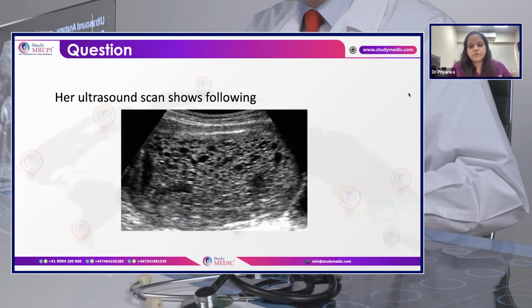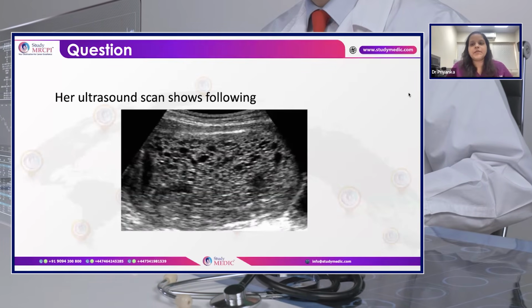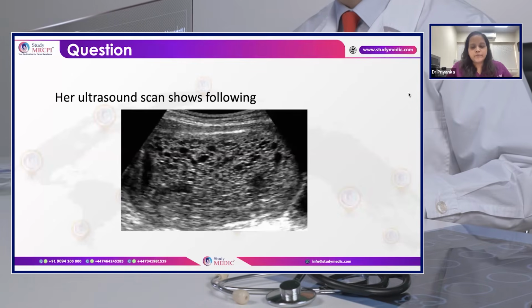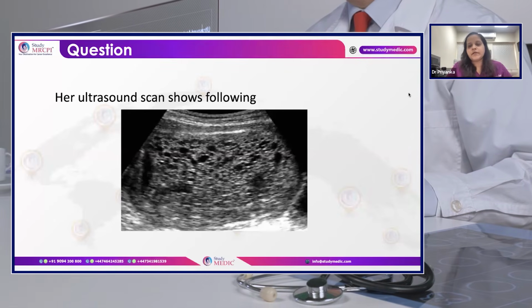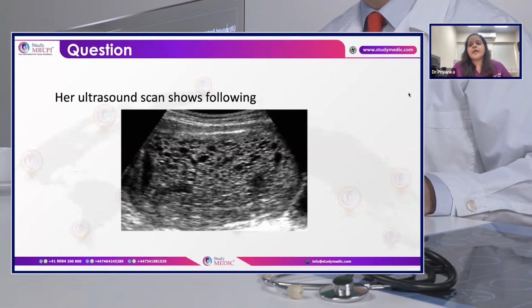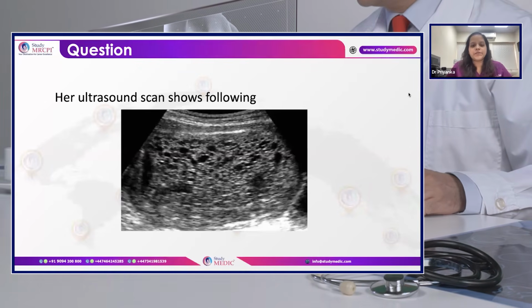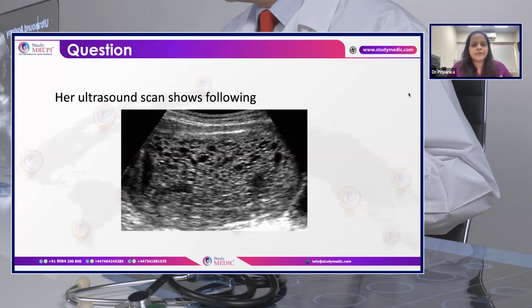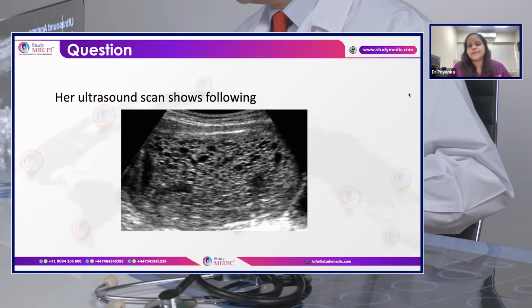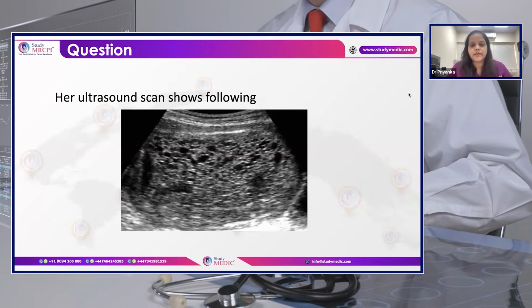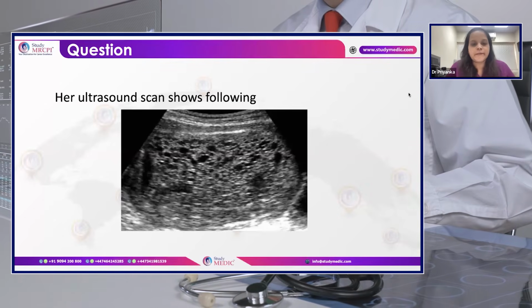Also, during the follow-up, I would like to prescribe her contraception, and I will suggest she not get pregnant until the follow-up is complete. And after the follow-up is complete, whenever she tries to conceive the next pregnancy, I would like to explain that she should have an early booking ultrasound, because there is a risk of recurrence in almost 1 in 60 to 1 in 80 cases. So I would like to explain that.